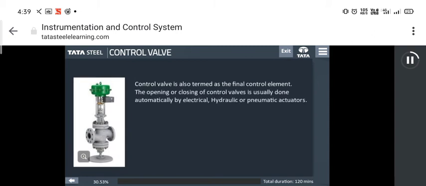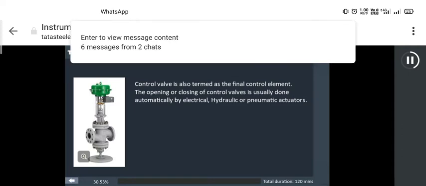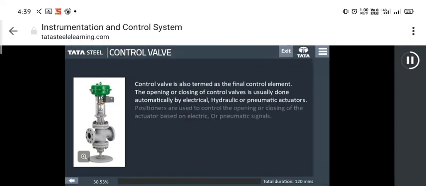Let us now understand about few equipment that play an important role in process control, like control valve, IP converter, and valve positioner. Click to know more.